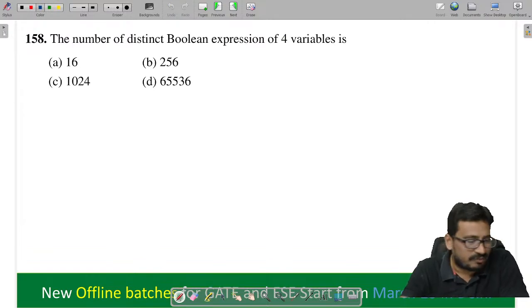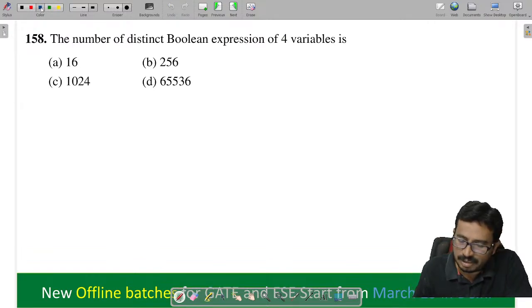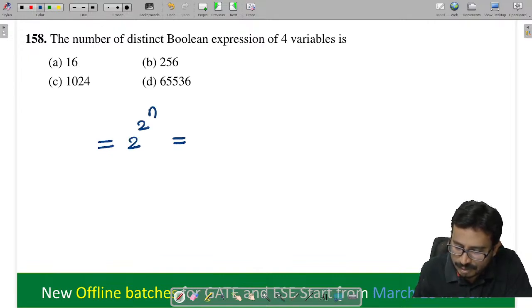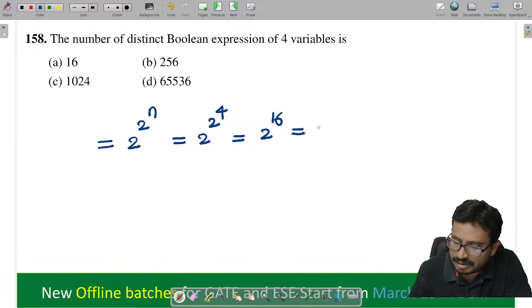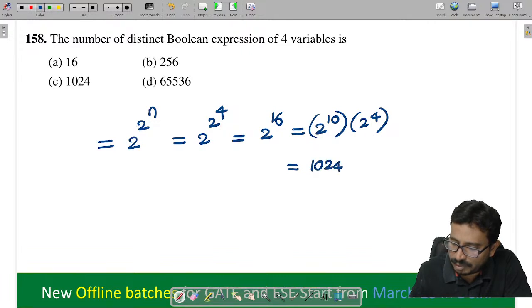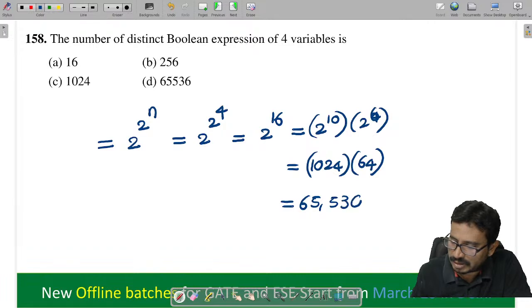Next, the number of Boolean functions. How many Boolean functions are possible, tell me. 2 power 2 power n, which is given as 2 power 2 power 4, which is equal to 2 power 16. I think we just did this. Now this is 2 power 10 into 2 power 6. So how much is the value? 1024 into 64, which is 65,536.